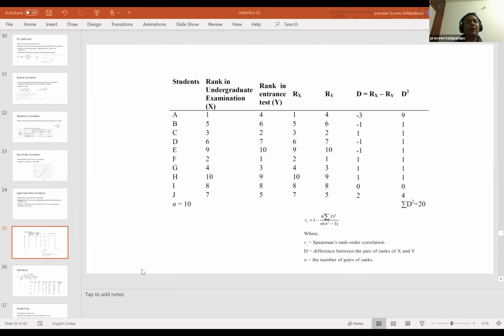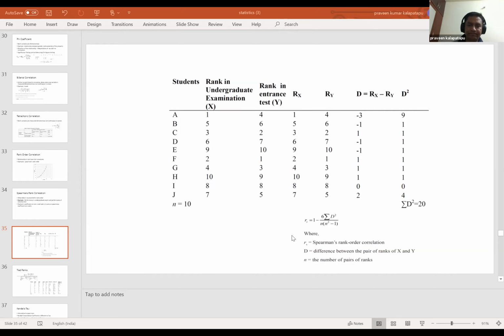Basically, zero means the relationship is not at all there. And if it's plus or minus 1.00, that means the strength of the relationship increases. So there is one paragraph which talks about why we are using this formula, just to understand what kind of relationship we are getting after doing all this analysis.